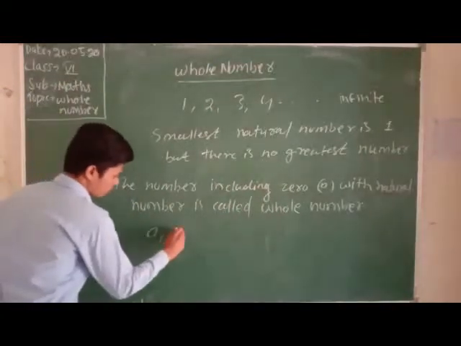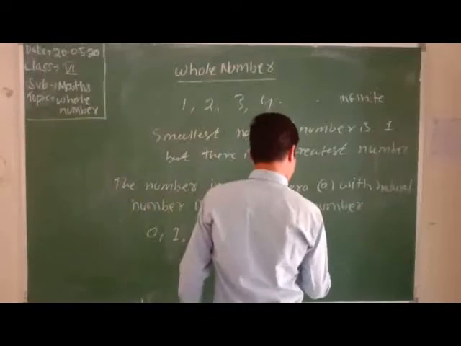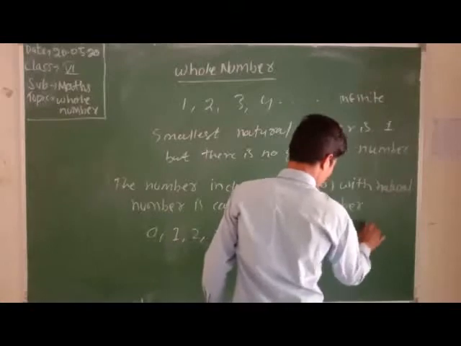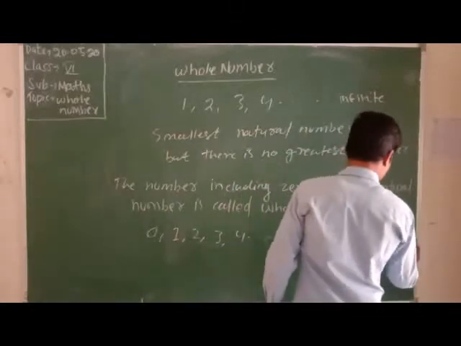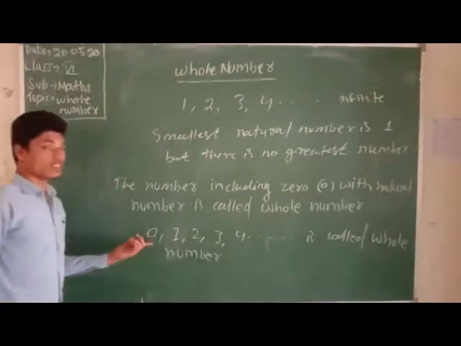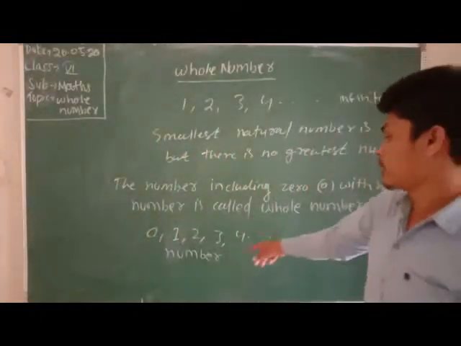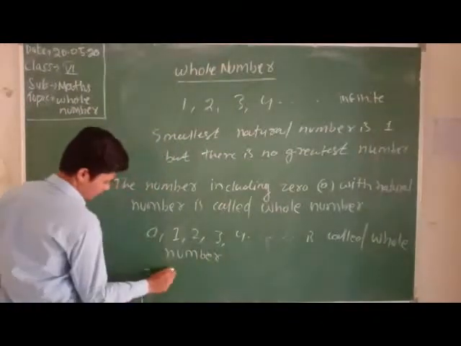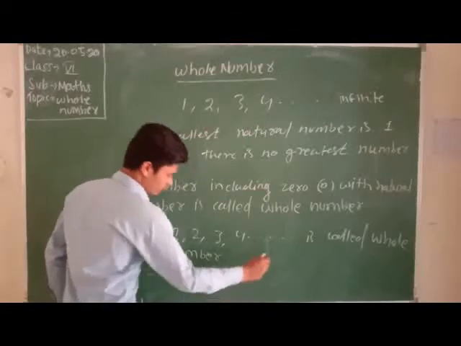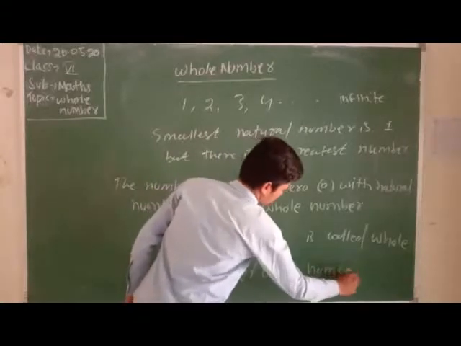Then 0, 1, 2, 3, 4 is also called whole numbers. 0 is the smallest whole number. Which is the smallest whole number? 0 is the smallest whole number. 0 is the smallest number.